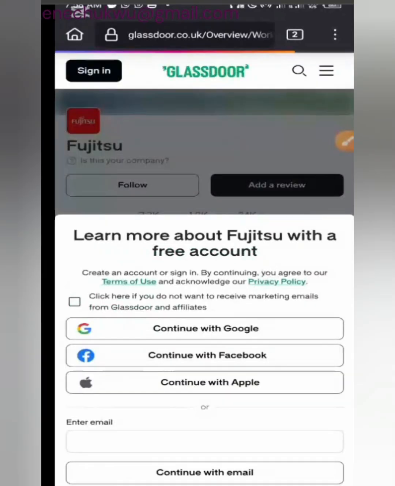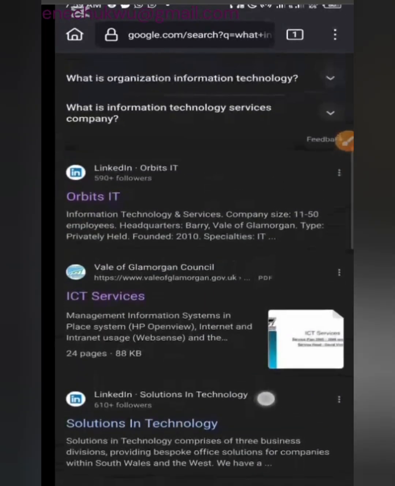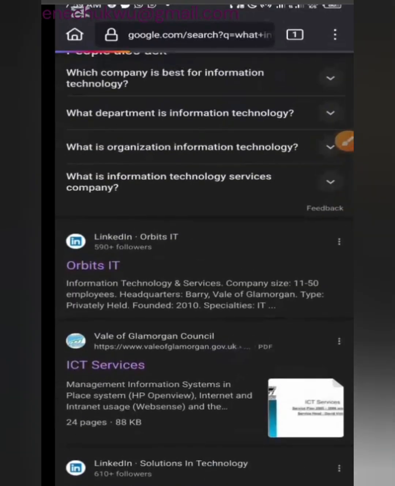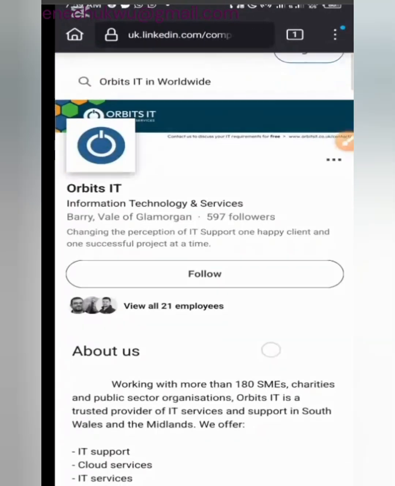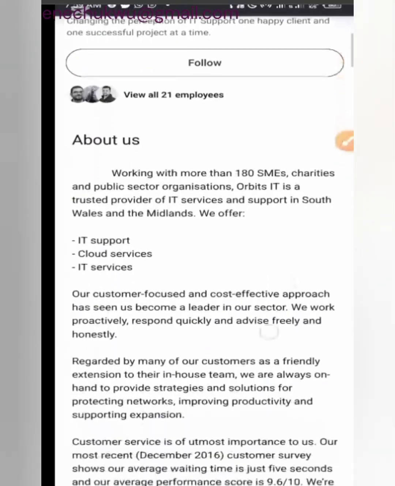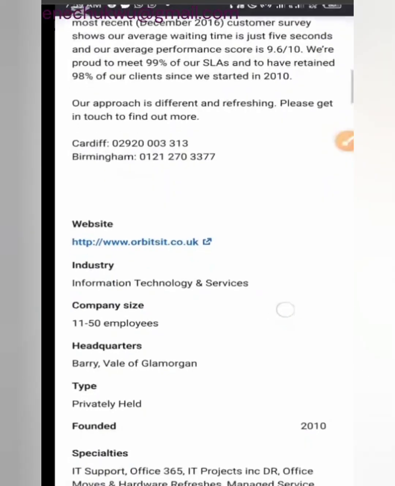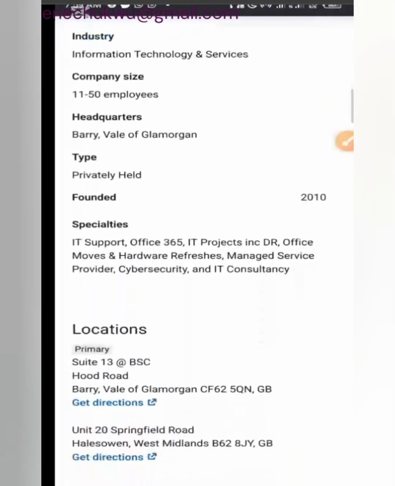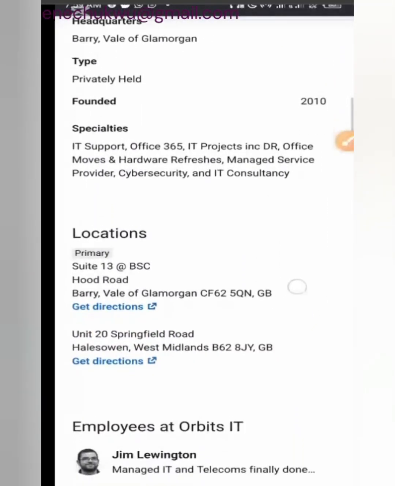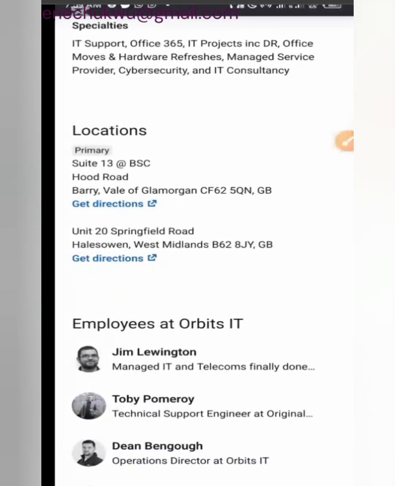Okay, it seems that was giving us a few issues. Let us pick another organization. So we see this Orbit IT. Okay, fine. Now, the thing here is this organization is very far from the address we have. But I'm just going to use this as an example.